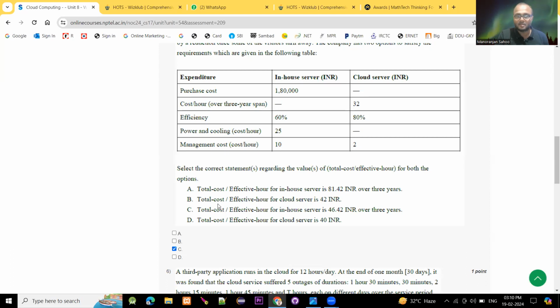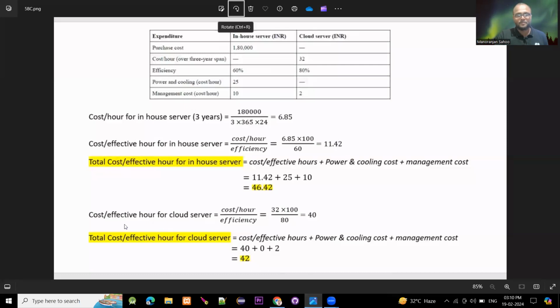Then another we have to calculate, that is the cost per effective hour for the cloud server. That is cost per hour by efficiency, that is 32 into 100 by 80, because here the efficiency is 80.